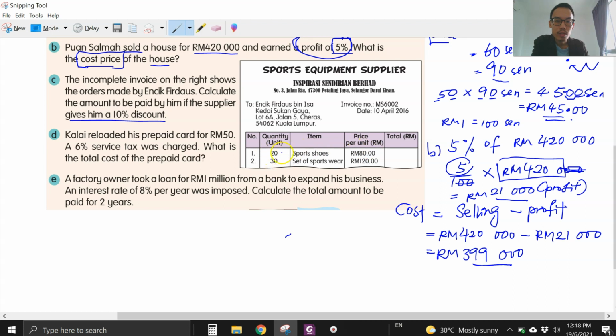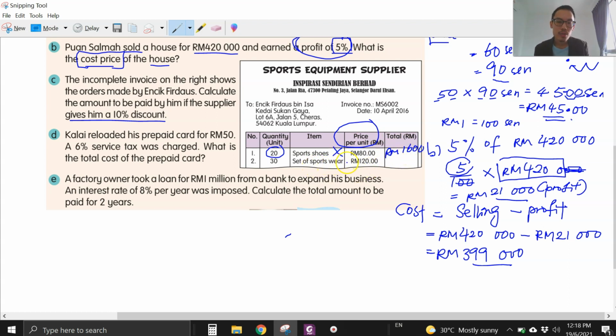So 20 sport shoes, this is price per unit, 80 ringgit. So you need to take 20 times 80 ringgit, we get 1,600. That is for the shoes.